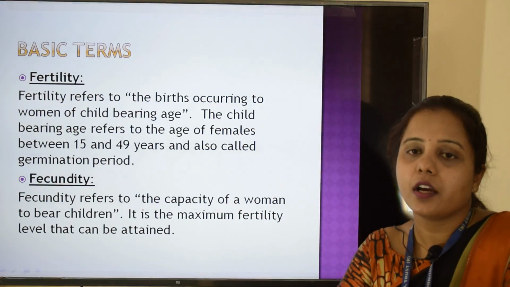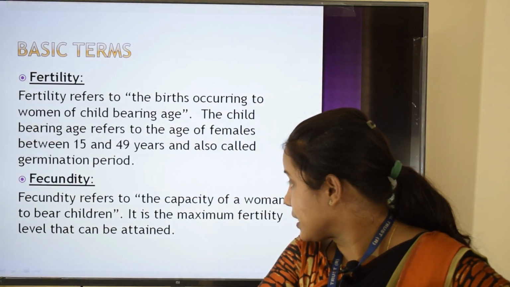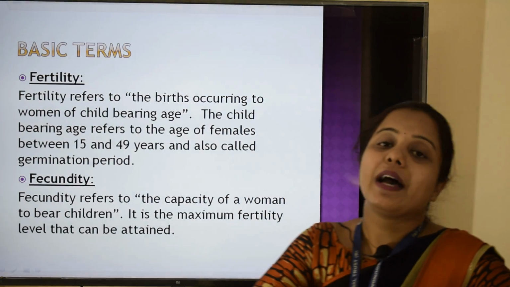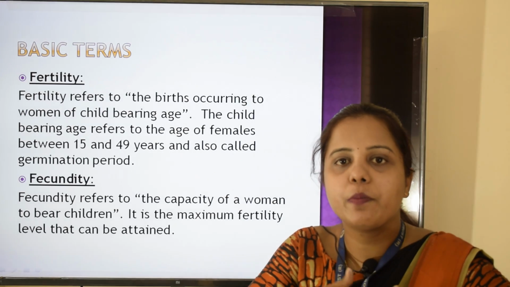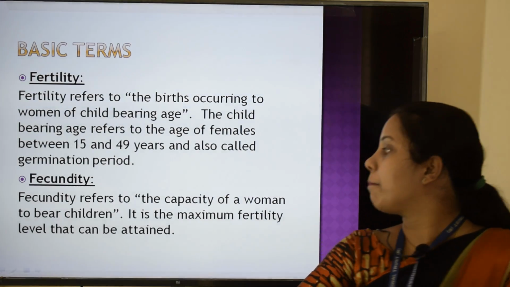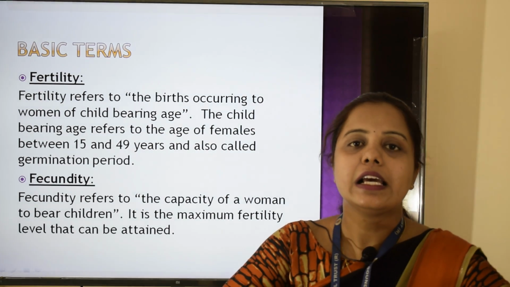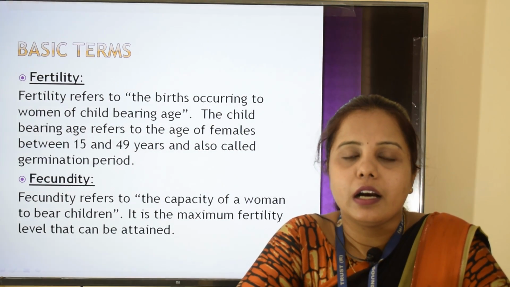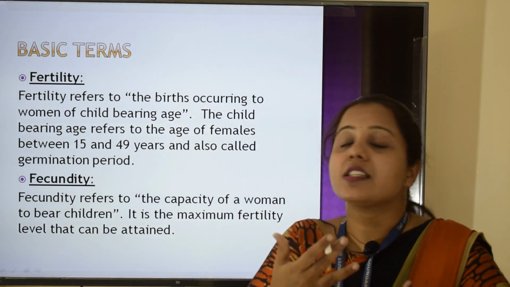Next term is fecundity. Fecundity refers to the capacity of a woman to bear children, or in other words, it is the maximum fertility level that can be attained. Then what is this fecundity?